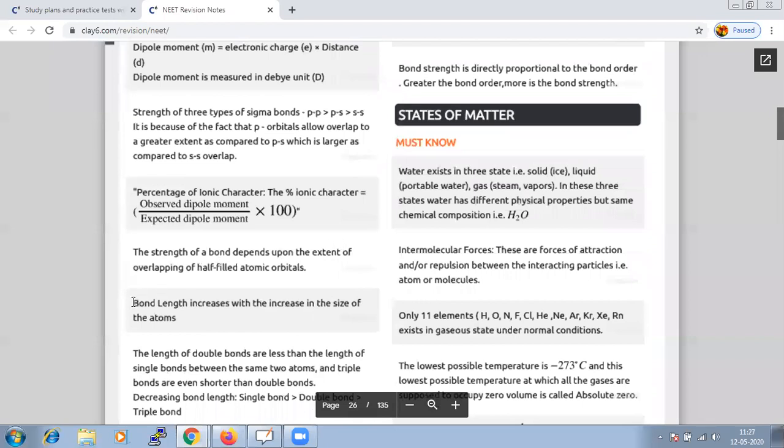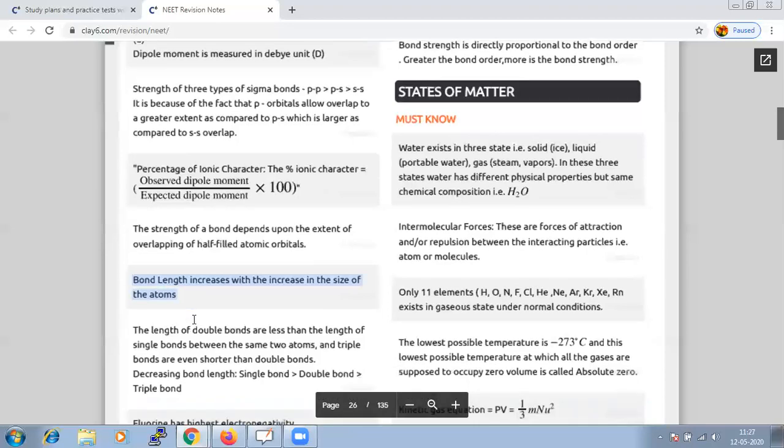So we conclude that bond length increases with the increase in size of the atom, and the length of a double bond will always be less than the length of a single bond between the same two atoms, and triple bonds are even shorter than double bonds. Hence, in decreasing bond length, single bond will be highest, followed by double and triple bond.